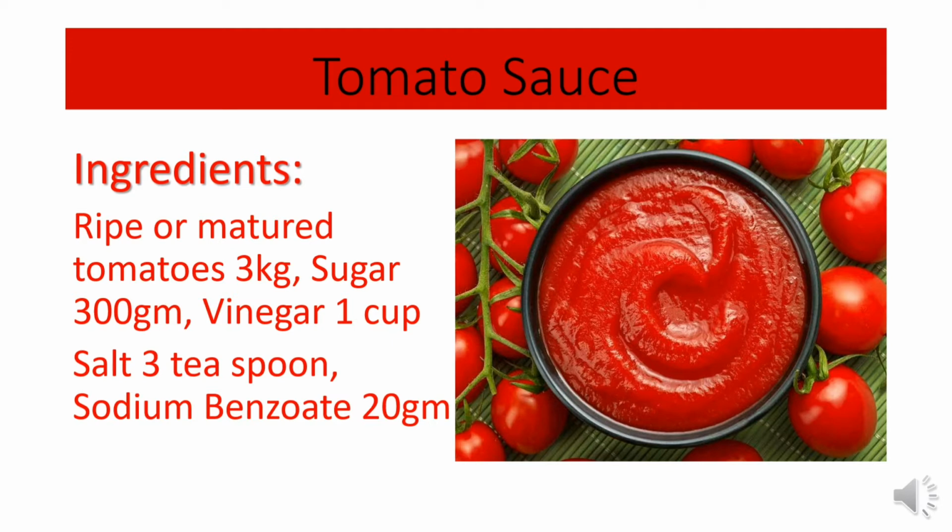For tomato sauce preparation, first the selected tomatoes should be washed and boiled with the same amount of water. After boiling, smash the tomatoes with water and separate the seeds and peel by using a sieve. Then mix salt, sugar and vinegar with the mashed tomatoes, and boil again to a thick consistency. After that, sodium benzoate is mixed and the sauce is ready, and it may be kept in a tight container for later consumption.